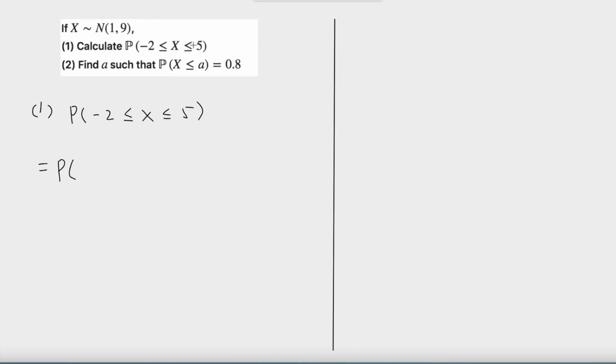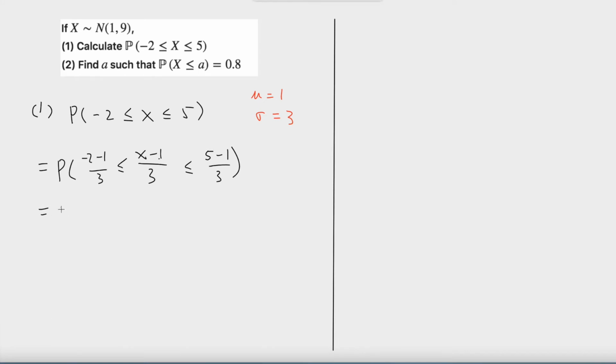Based on the assumption, we have mu equal to 1, and sigma equal to 3 because sigma squared is 9. So we subtract the mean and divide by the standard deviation on all sides of this inequality. So (5 minus 1) divided by 3, and (negative 2 minus 1) divided by 3.